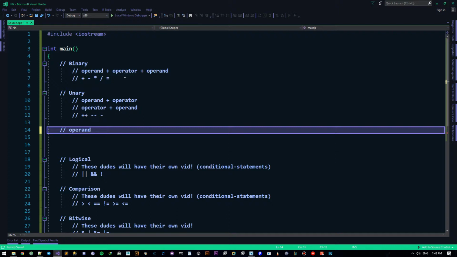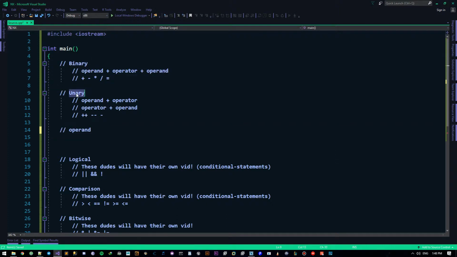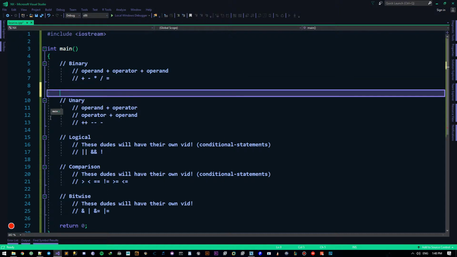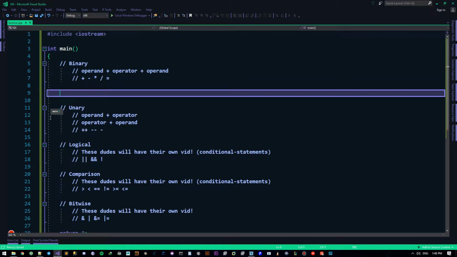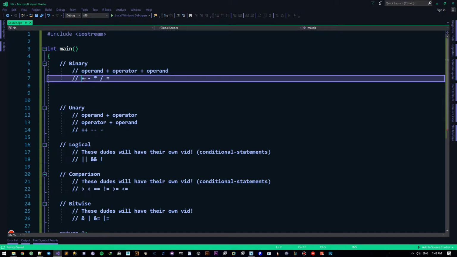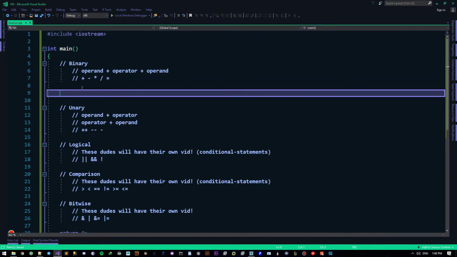Now, as I've already written here, binary operators work on two operands. A unary operator works on one operand, but we don't really care about unary operators just yet. Let's just first learn the binary operators. Now, it's really quite a simple subject. It's nothing to worry about. You've already learned all of this in math class, so this shouldn't be a problem for you.